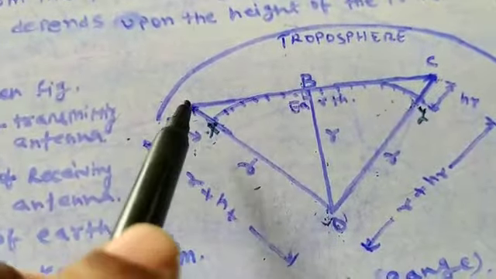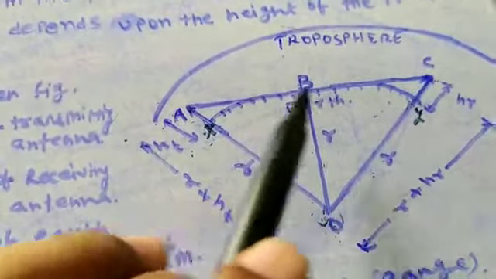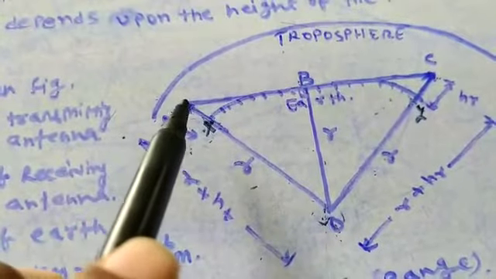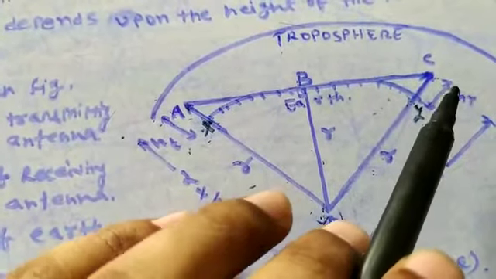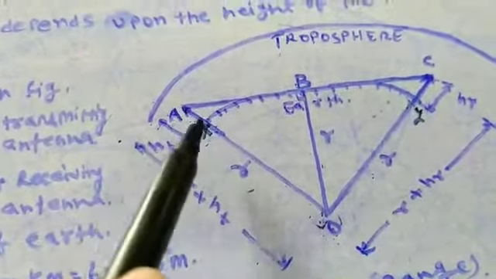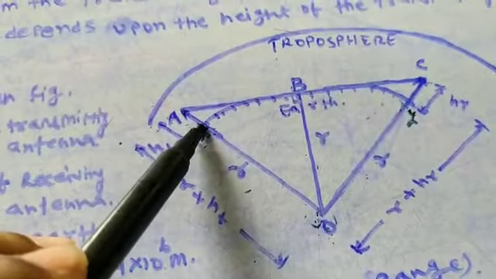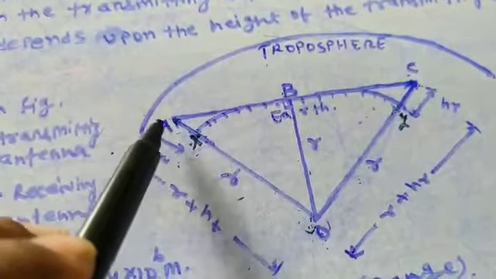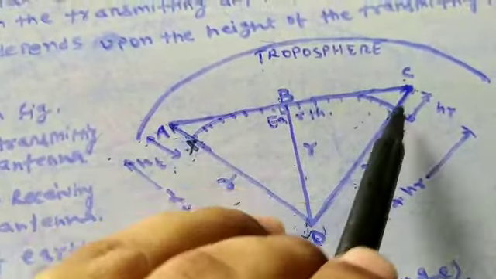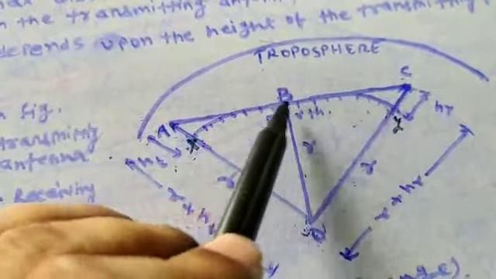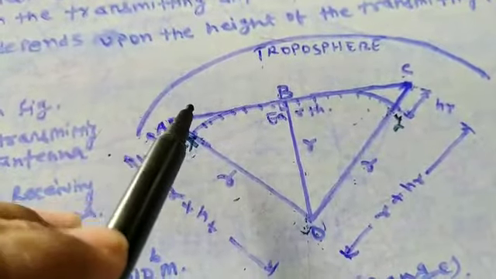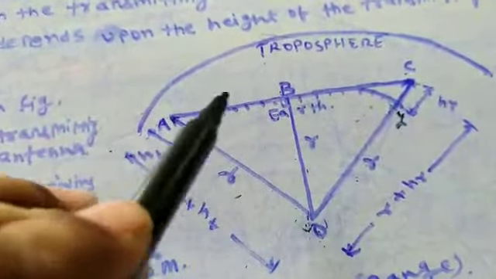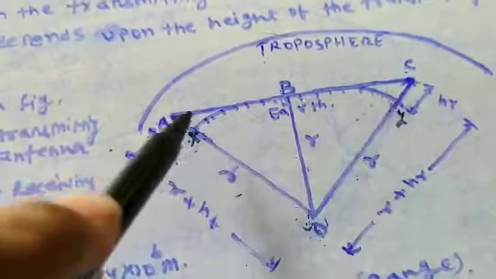So AC is nothing but the distance AB plus BC. So I have to calculate AB as well as BC, and after that we have to add these two distances so that we get the complete line of sight range or line of sight distance. Clear? Because the transmitting antenna is at this point HT and the receiving antenna is at this point HR. So the complete distance covered by space wave propagation between these two points is called the range of space wave propagation or the line of sight propagation, which is nothing but the distance AC, AB plus BC.